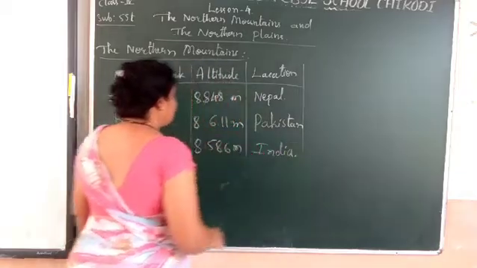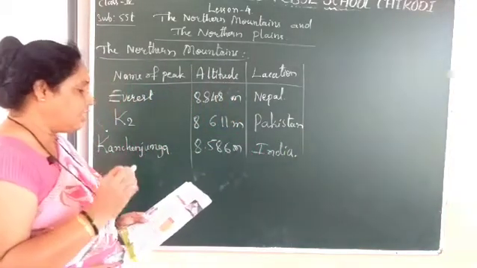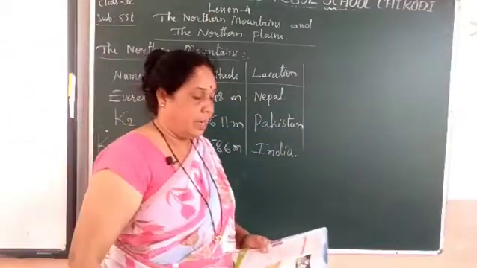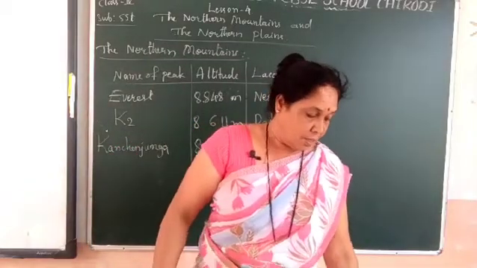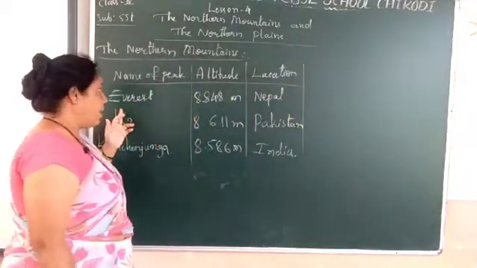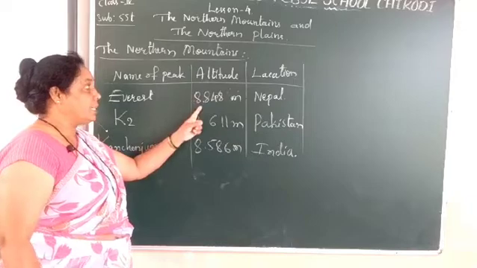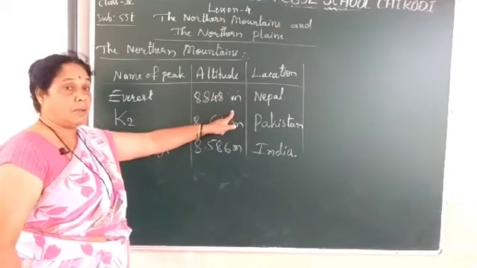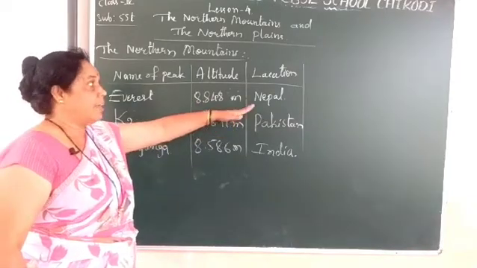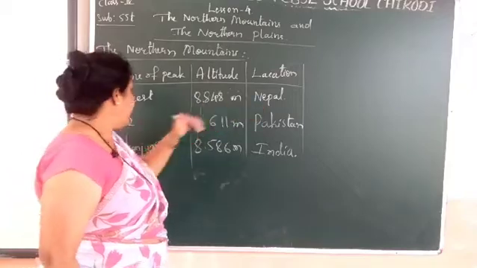Okay, dear students, these are the very highest peaks in the world, in the Himalayas. Everest's altitude is 8,848 meters, and it is located in Nepal.